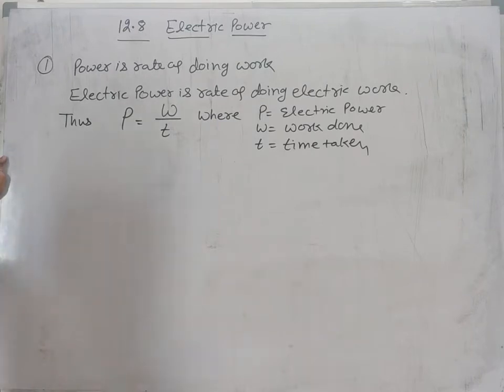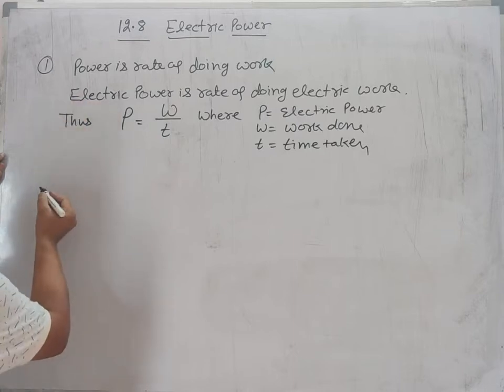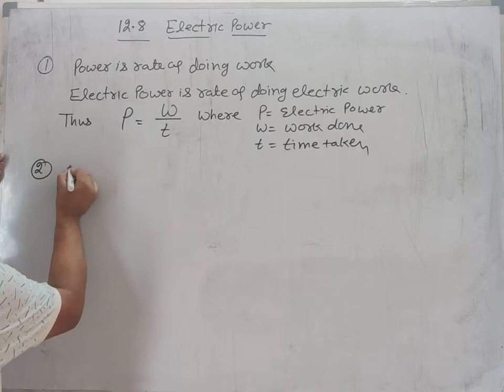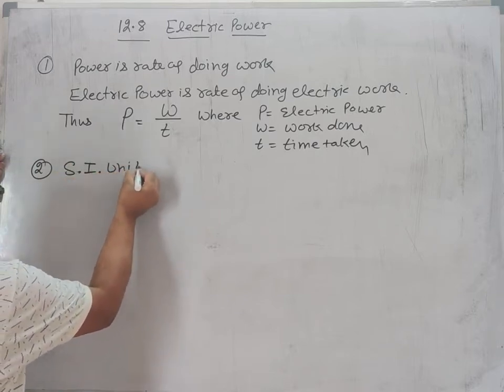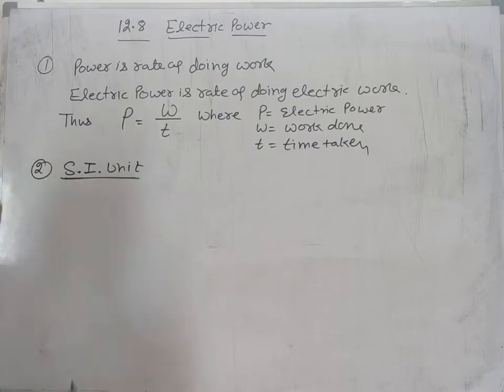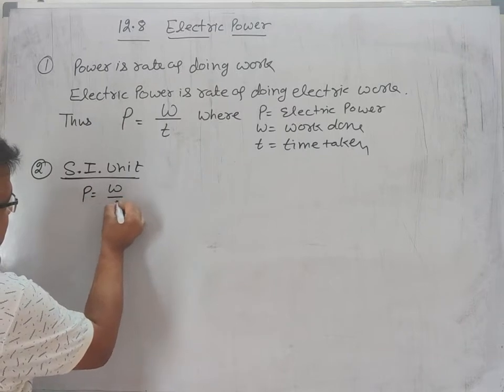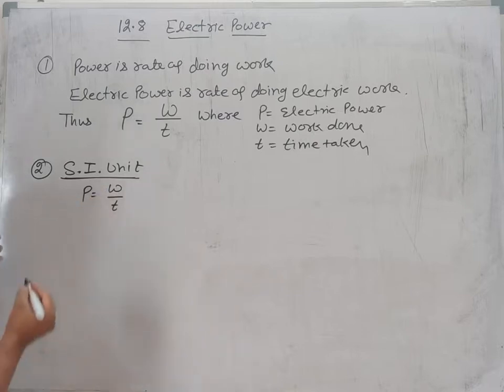In this chapter, whether electric is written or not, it means electric power. This is the definition of power or electric power. Second is its SI unit. SI unit of power or electric power. We know power is equal to work done by time taken. So unit of power is equal to unit of work done by time taken.